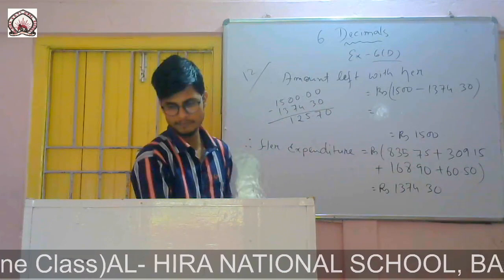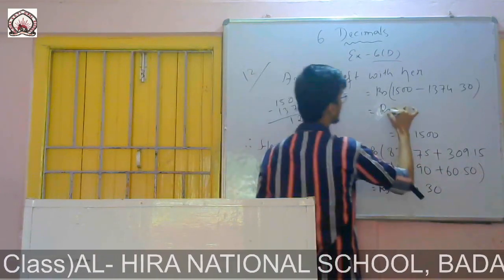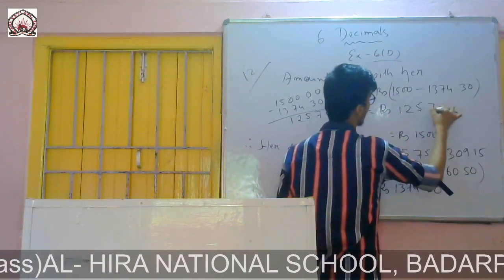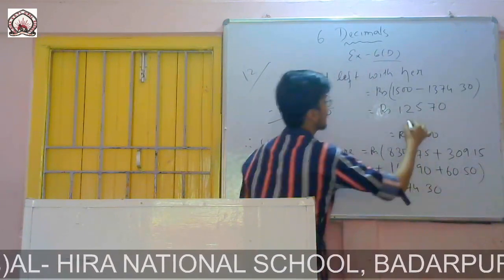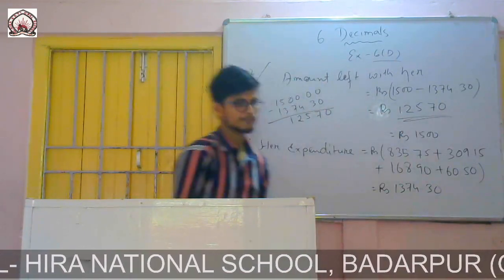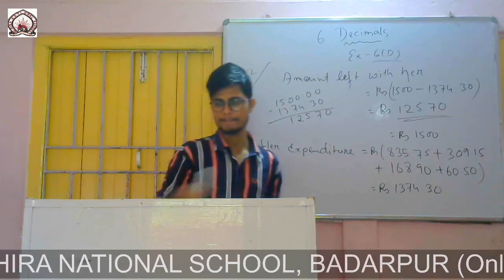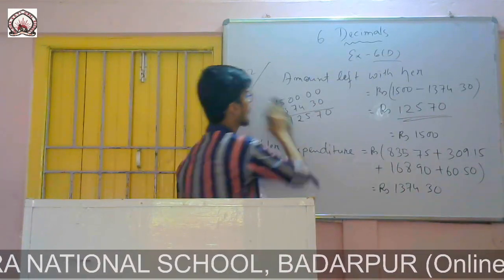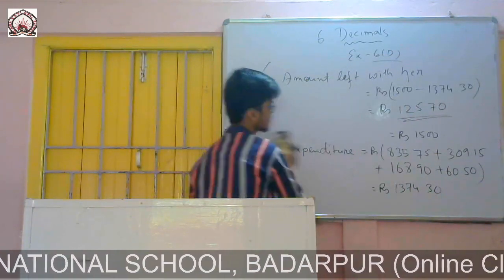125.70. So the amount is rupees 125.70. So this is the amount left with her after doing this much expenditure. So the answer is 125.70.